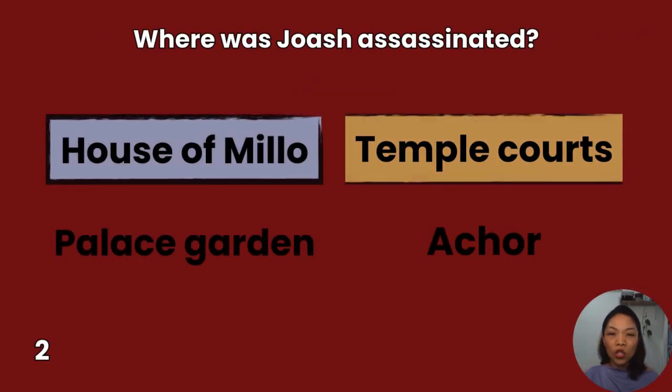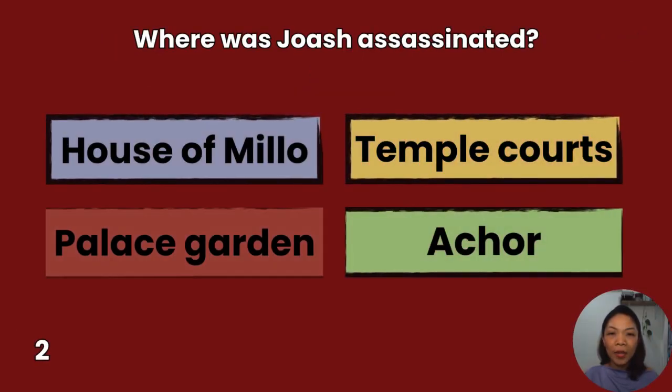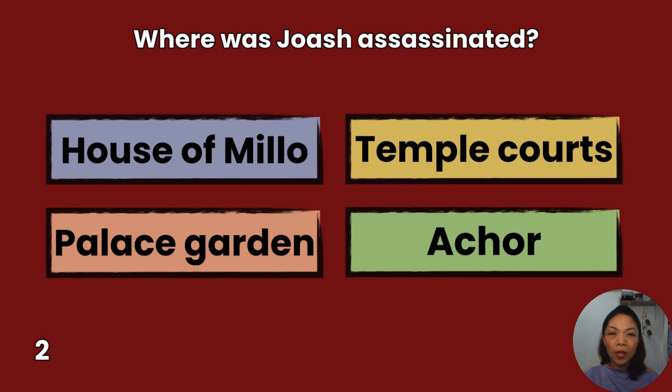2. Where was Joash assassinated? House of Milo, Palace Garden, Temple Courts, Achor. You have 10 seconds to answer.